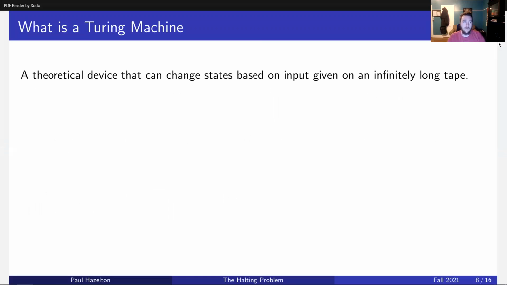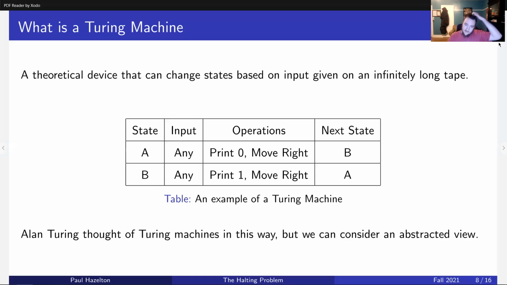Aside from that sad story, we're going to talk about what a Turing machine is, this amazing thing he did in his life. So it's a theoretical device that is basically a little computer that can read an infinitely long tape. It can read from it and write to it. Now, the infinitely long tape part, if you ignore that, then right now you're looking at a Turing machine. This is a simple Turing machine, a simple diagram. So there's a set of states and a set of configurations and a set of behaviors. And this table here is a convenient layout to hopefully more easily understand it.